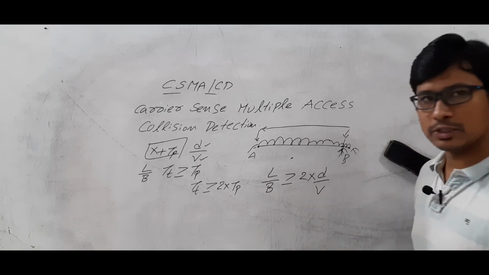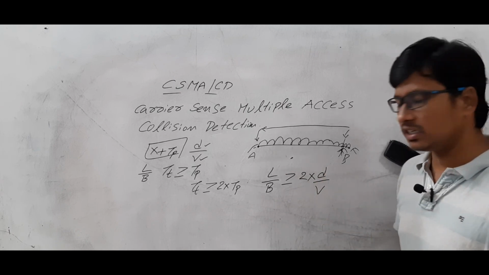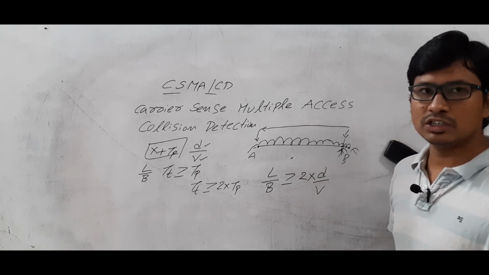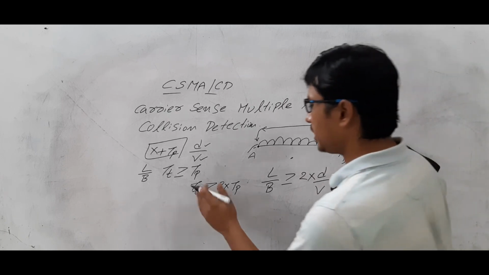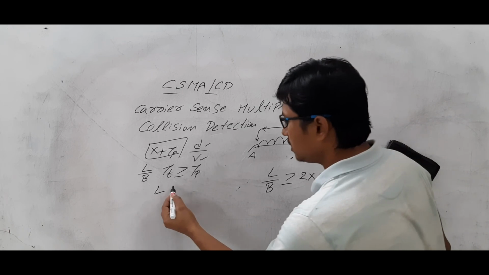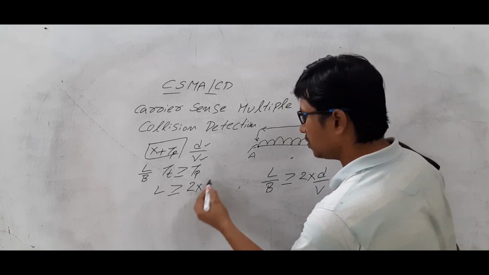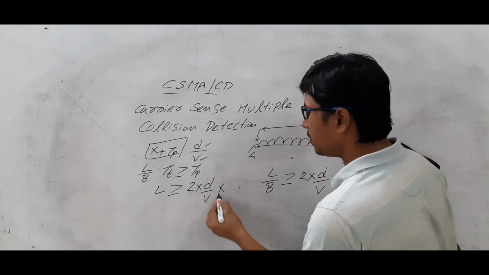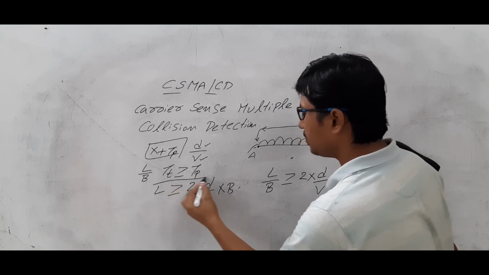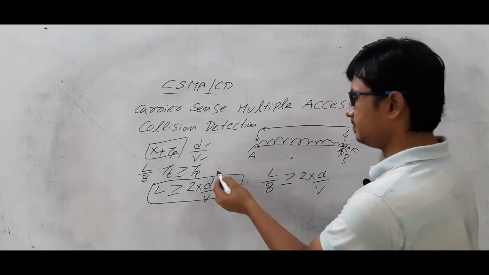I can write propagation delay as d by v, where d is the distance and v is the propagation speed. So the length of the packet is greater than or equal to 2 into d by v into bandwidth. If you remember this equation, you can easily solve the question.